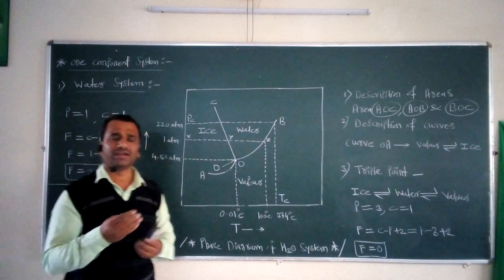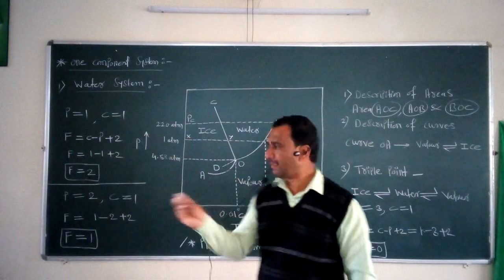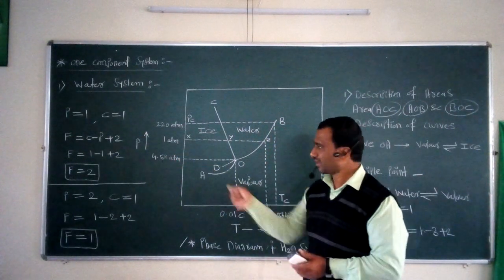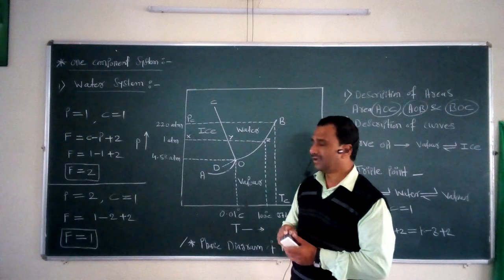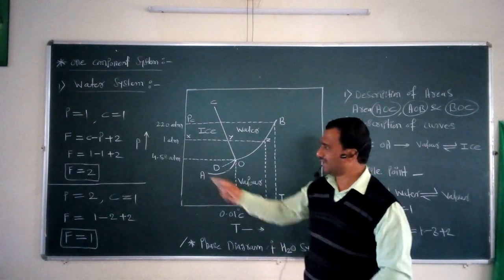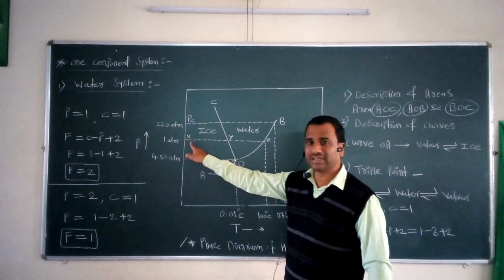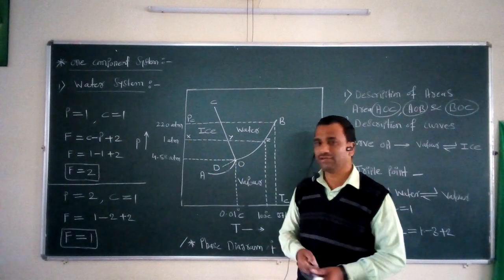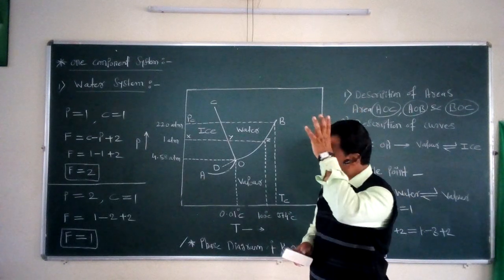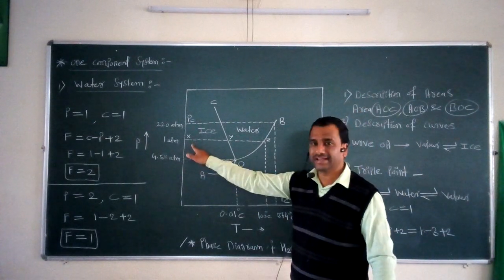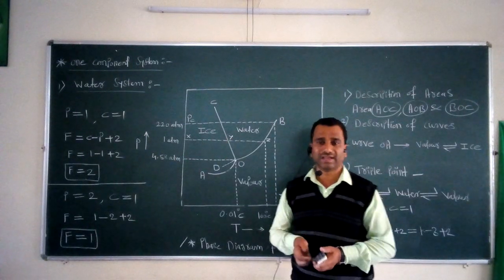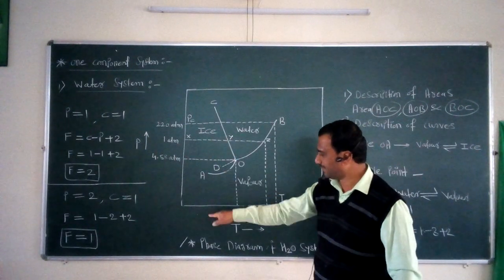So if we consider these three different points, first of all, consider point x. Along this x, we can say that it has a given pressure and a particular given temperature. At this temperature, if we go from this x toward this y, what can we change here? We just change the temperature.